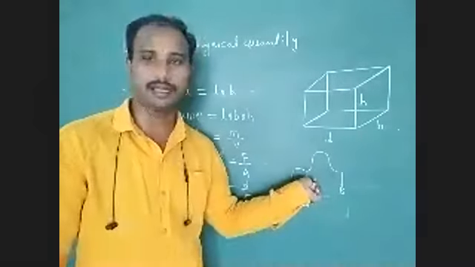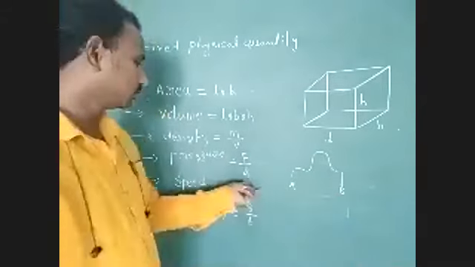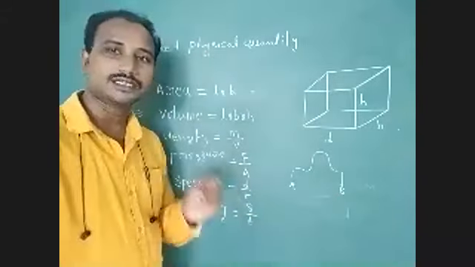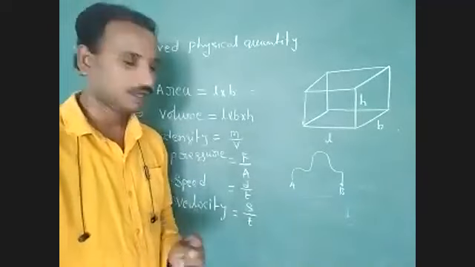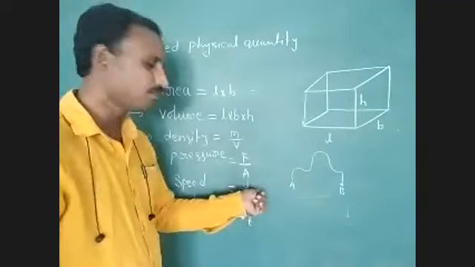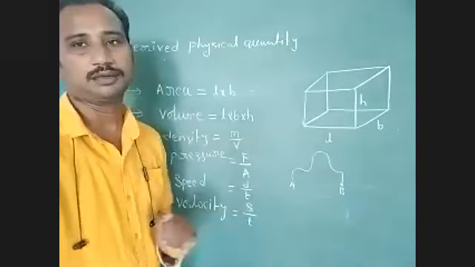So distance is nothing but length. Distance is a fundamental physical quantity, so don't forget this point. Here, speed is derived from fundamental physical quantities: one is length, another one is time.